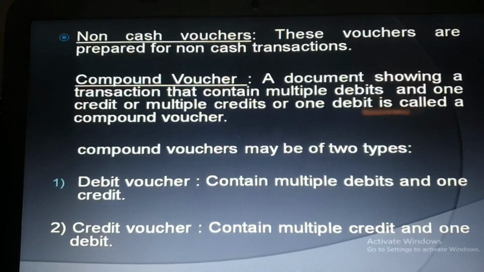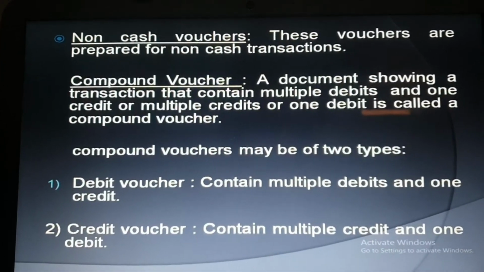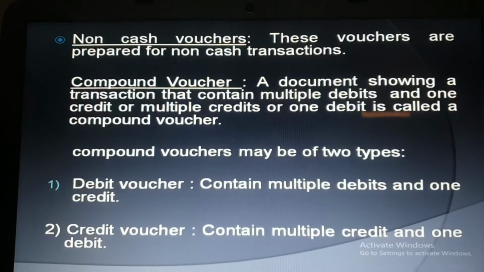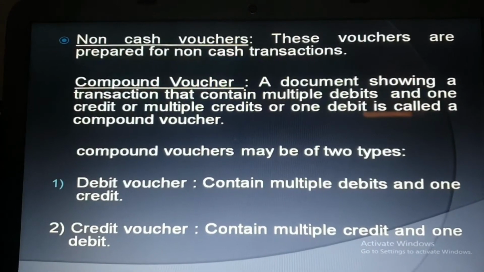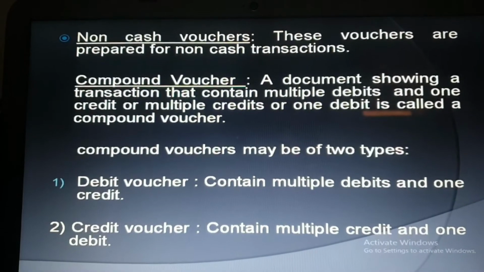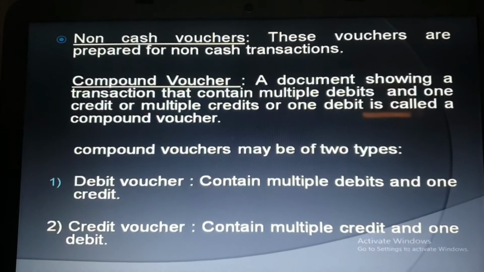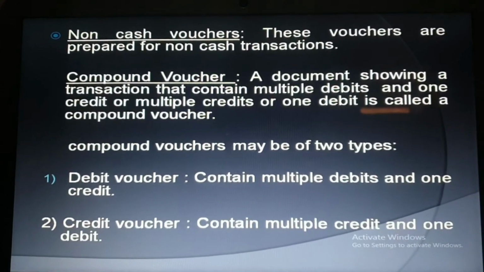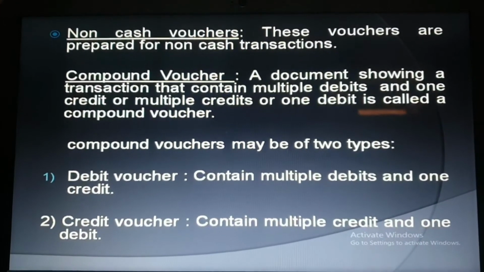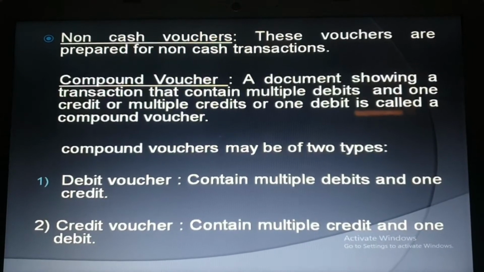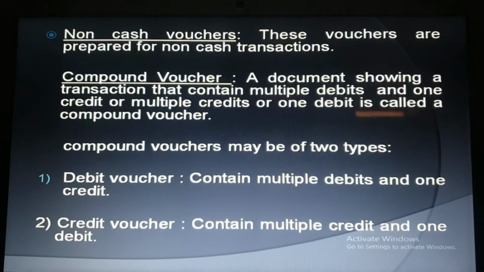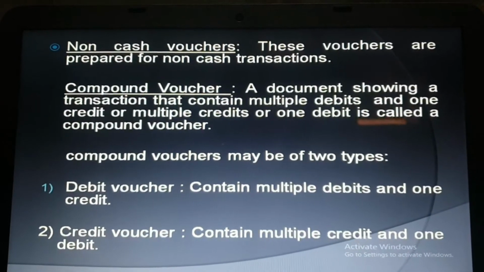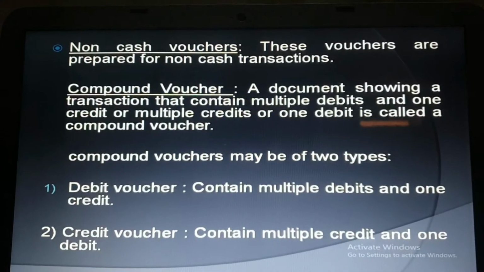After that there is one more voucher, that is called compound voucher. A document showing a transaction that contains multiple debits and one credit, or multiple credits and one debit, is called a compound voucher. So one in which there is more than one debit and one credit, or more than one credit and one debit, is called a compound voucher. Now compound voucher is further divided into two types, debit voucher and credit voucher. Debit voucher means which contains multiple debits and one credit.